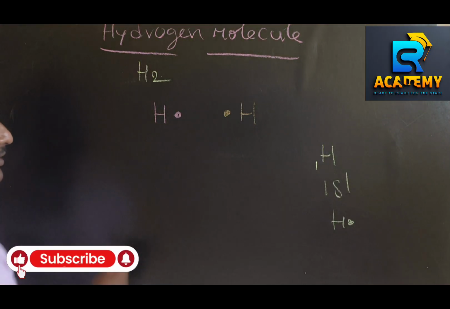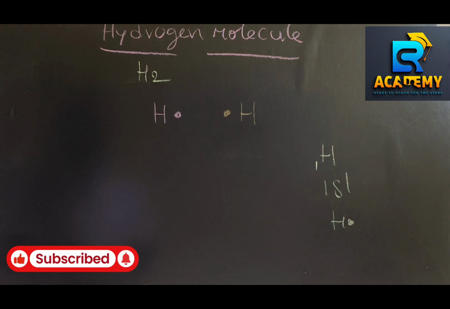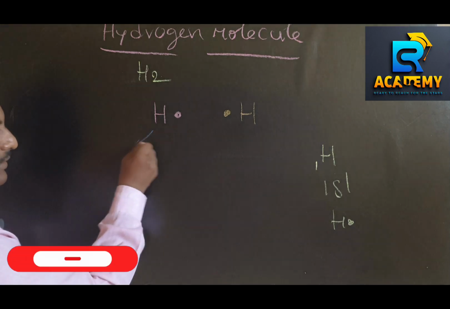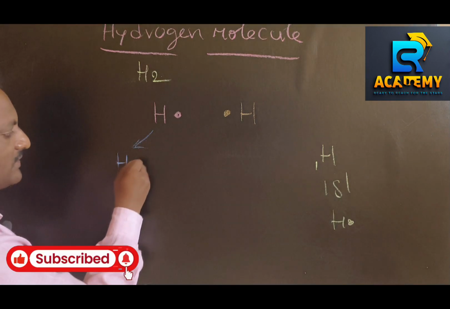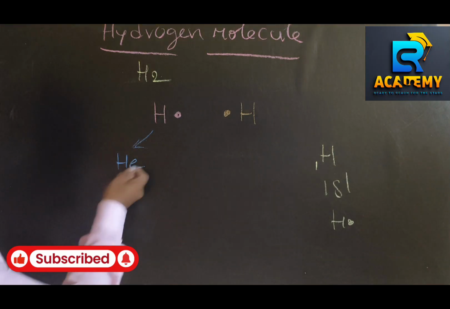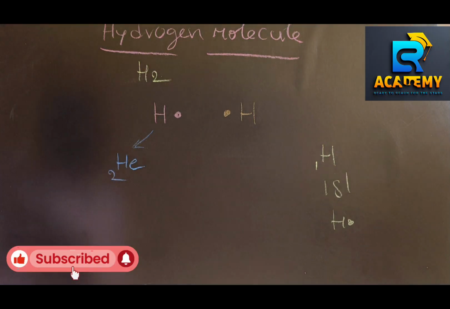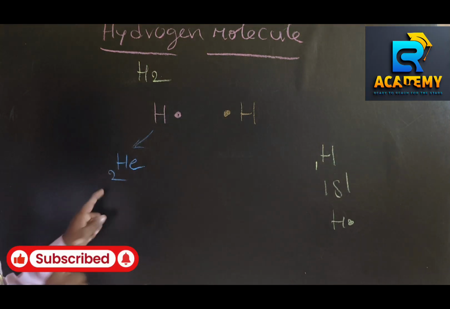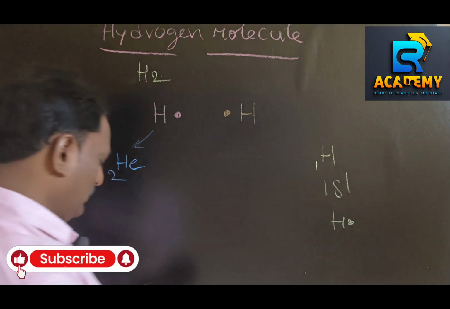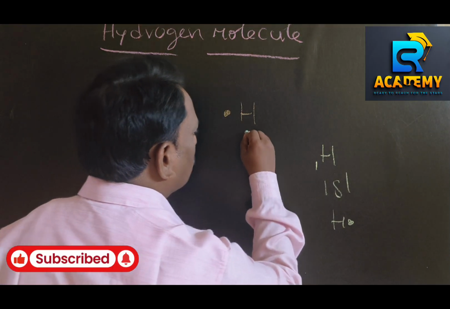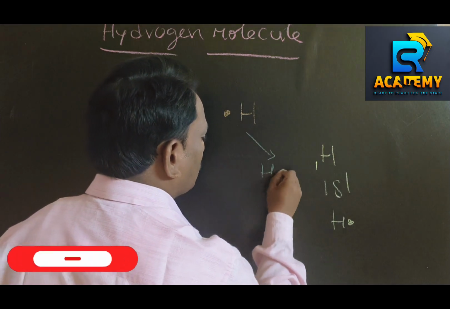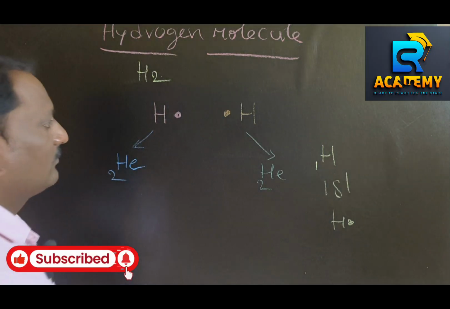Hydrogen, atomic number 1, wants to attain helium configuration because helium is its nearest noble gas. So hydrogen wants to attain helium configuration. This other hydrogen atom also wants to attain helium configuration with atomic number 2.